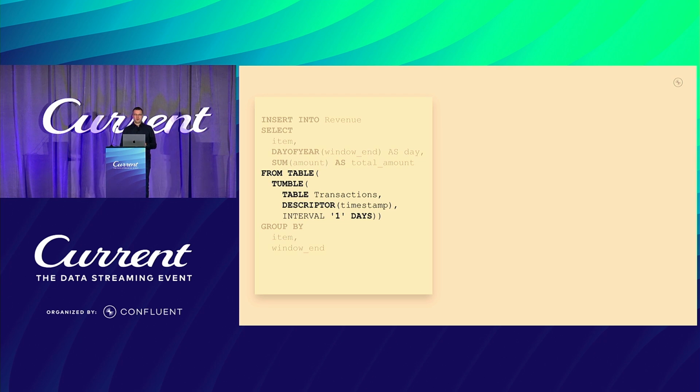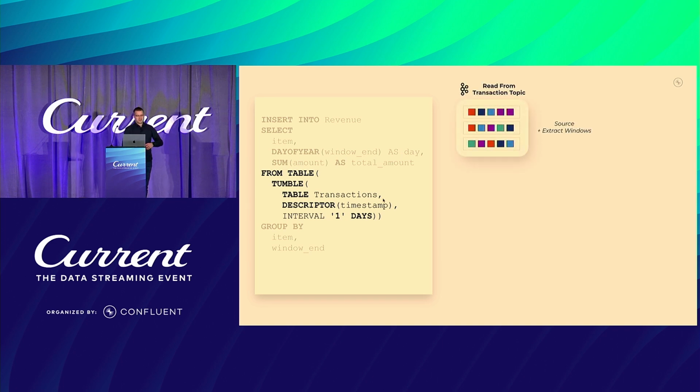In that case, we want to enrich that data in the table and amend it with windowing information. We want to group the items that are in this table by windows of 1 day length in this example. We tell it what the timestamp is to use for that grouping and what the other table is to read from. In that case, the transactions table could be a Kafka topic, but it actually depends on what you define this table as. It could also be files. I mean, let's assume for now it's a Kafka topic as a natural source for streaming data.